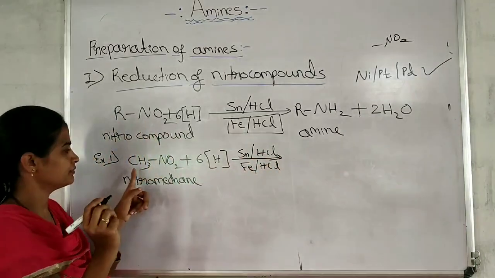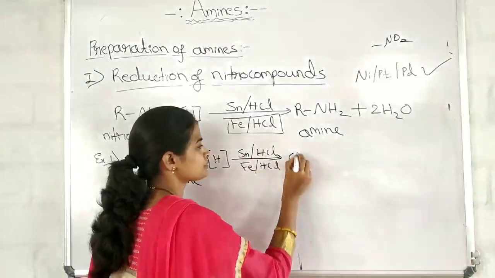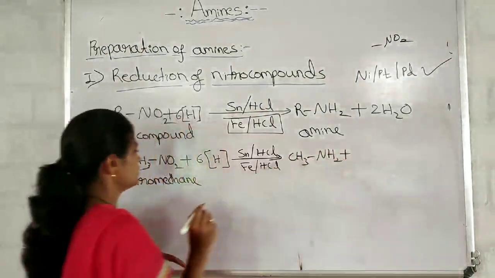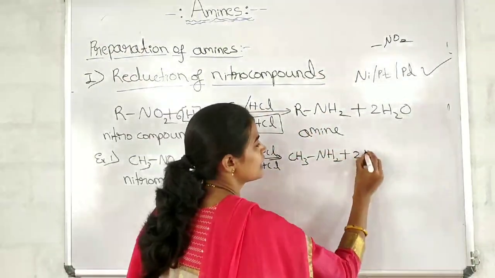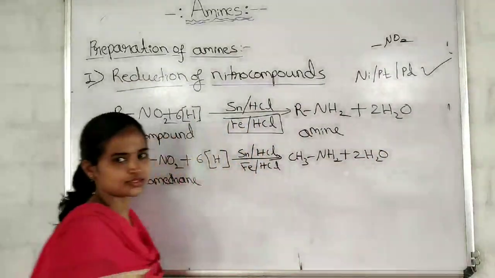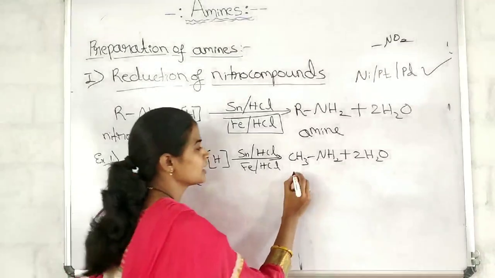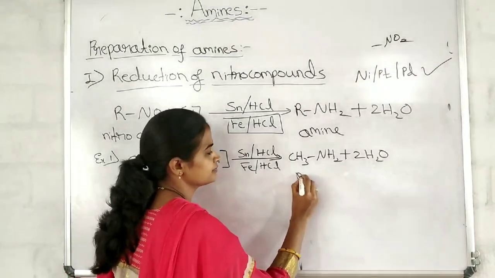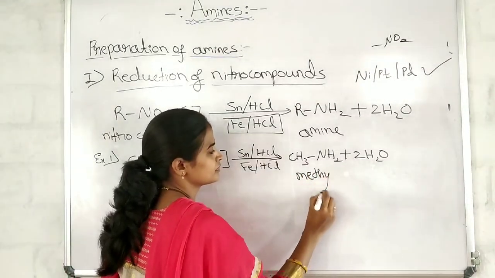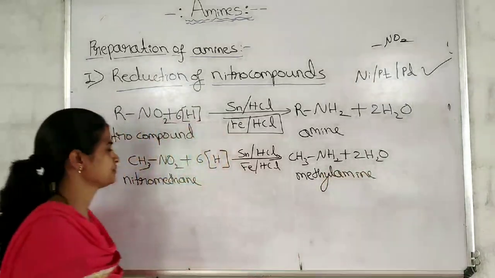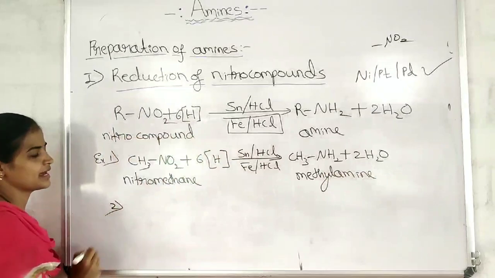Now remove this O2: CH3NH2 plus 2H2O. What is the name of this, as we have studied? Methylamine, or IUPAC name methanamine.